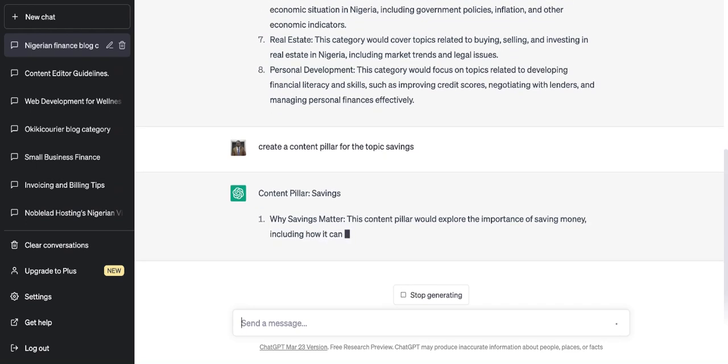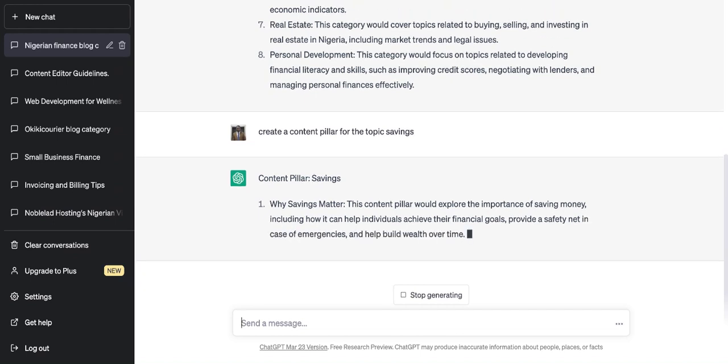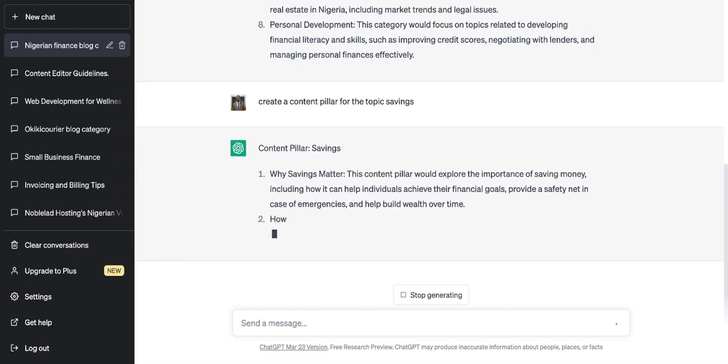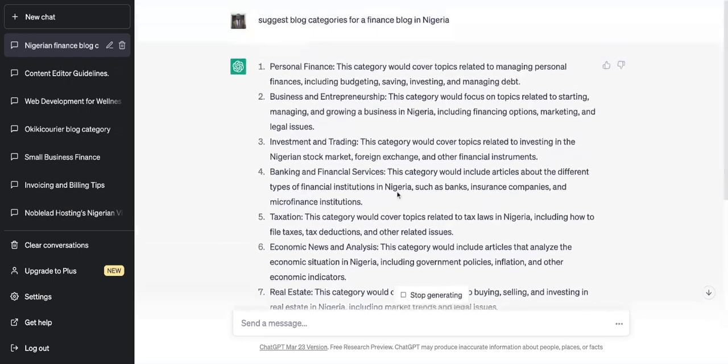Are you seeing what ChatGPT is doing? It's now giving us the topic clusters for that particular pillar page, savings. So we know that we're going to write content about savings. It has already suggested that I should write content about budgeting, savings, investing, and managing debt, and they will all be in this category, right?